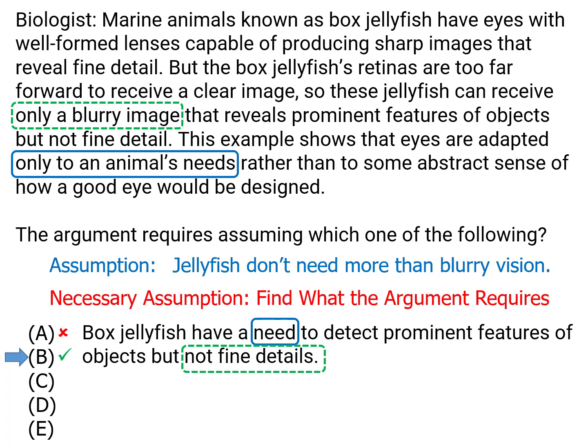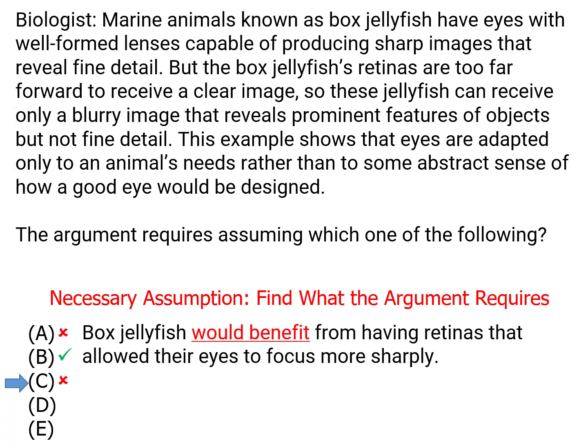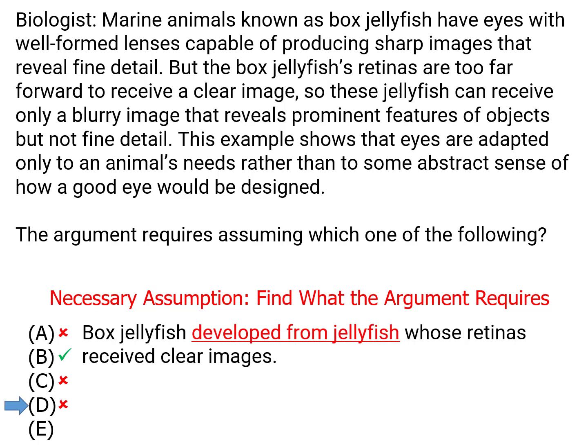What's going on with the other answers? Well, C is about what would happen if they had better retinas, and it actually would hurt the argument. If better eyes would be better for their needs, then they aren't evolved to meet their needs. So C would be bad for the argument. It's not something the argument requires assuming. Answer choice D, this is about where the jellyfish came from. Where they came from doesn't matter. What matters is, are they as far evolved as they need to be?